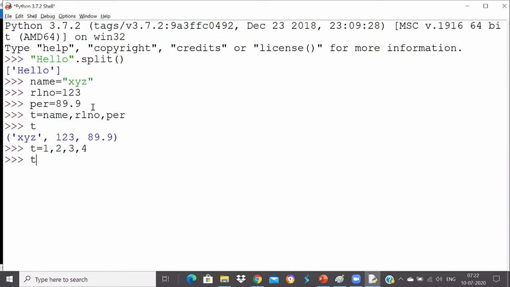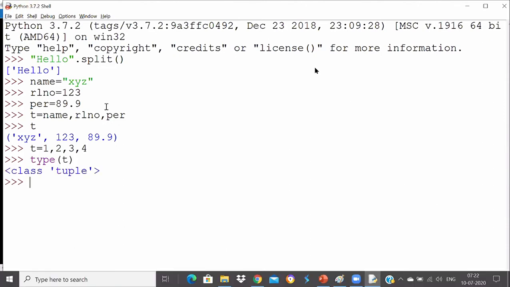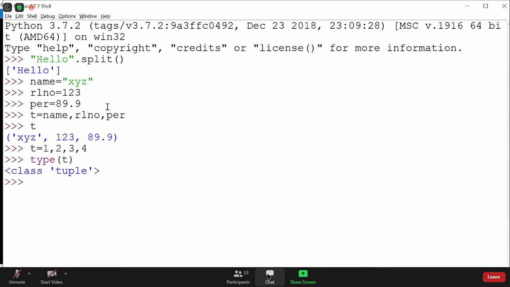When I ask for the type of t, it tells me that it belongs to the tuple type. Parenthesis also works definitely, Satya, but it is not required to create a tuple. For an empty tuple, it's required, but otherwise, without parenthesis also we can do it.